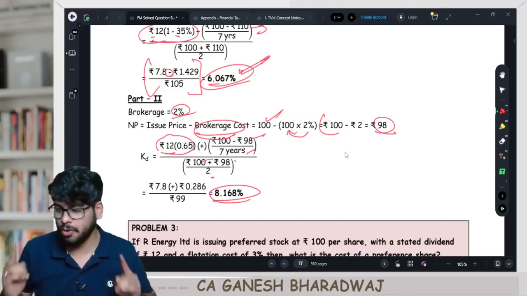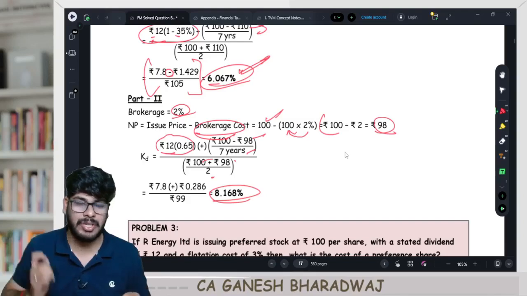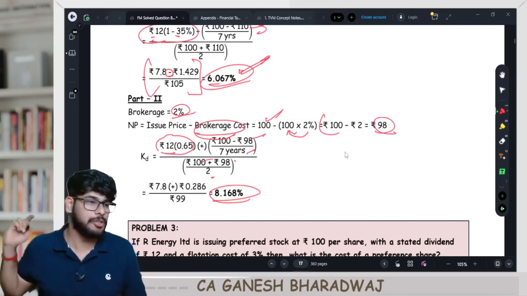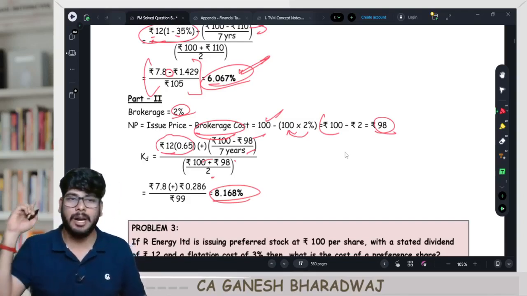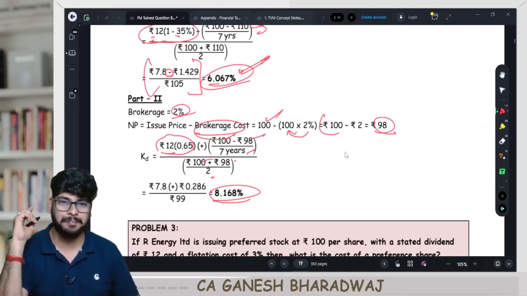Are you able to follow this? Every single step I'm walking you through, as simple as that. Clear with this, guys? Done?